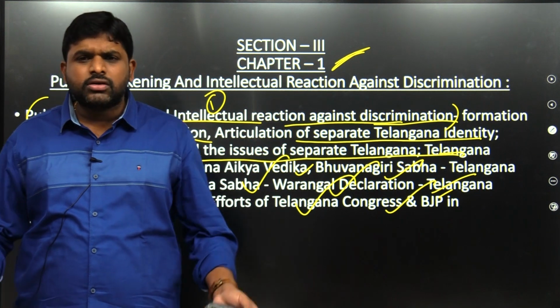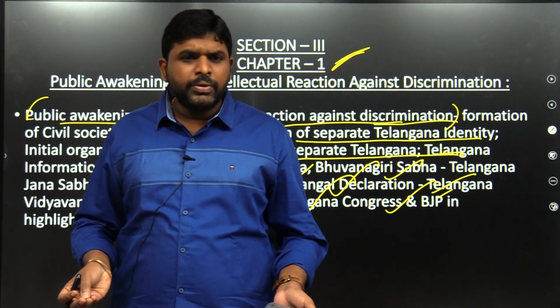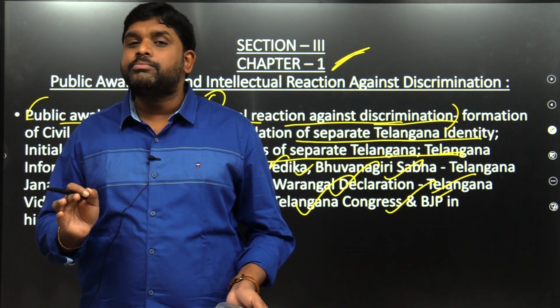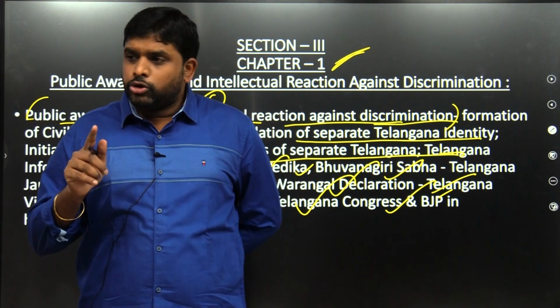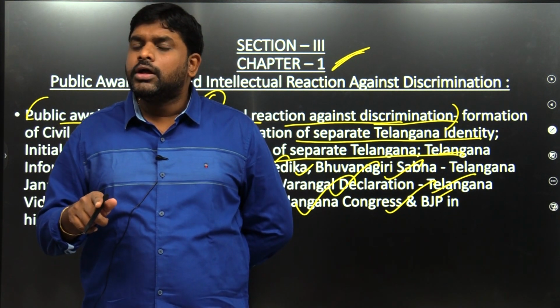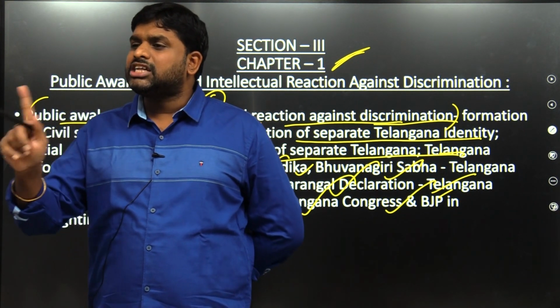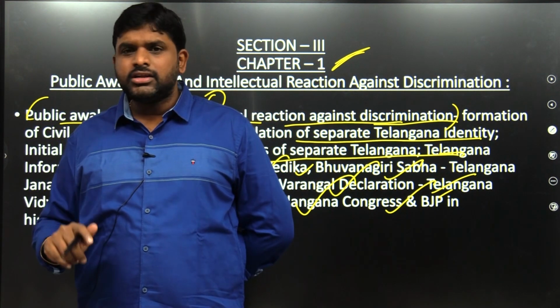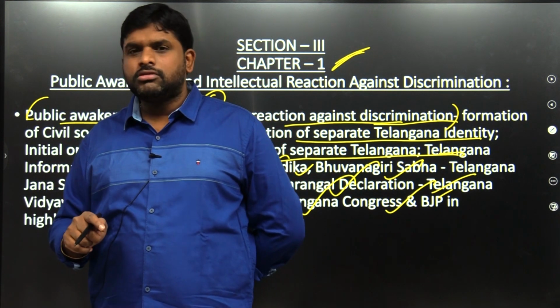Congress was also involved. Why? Because in the 2004 elections, in the UPA's common minimum program, Sonia Gandhi was the first to place it. In 2004 itself, Sonia Gandhi had kept in the UPA's common minimum program that the aspirations of Telangana would be given. So the Congress involvement is also there. BJP involvement is also there.